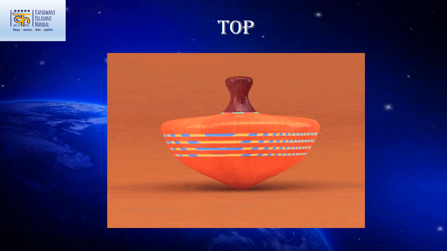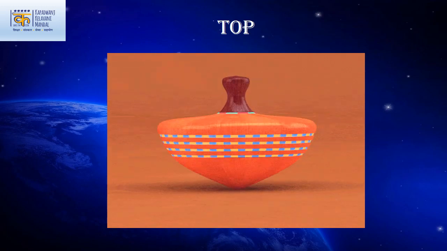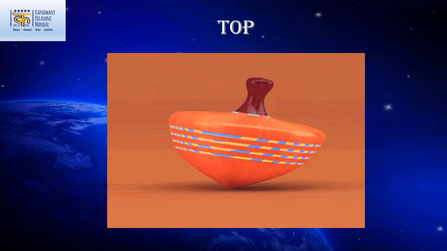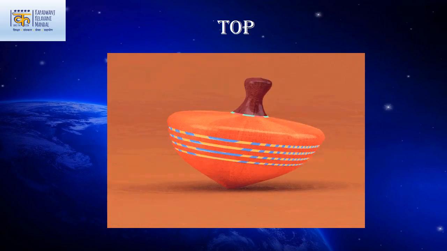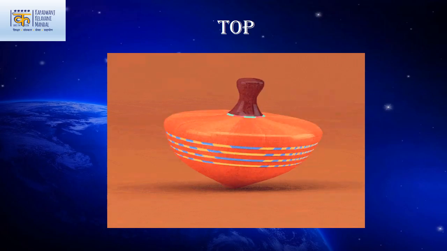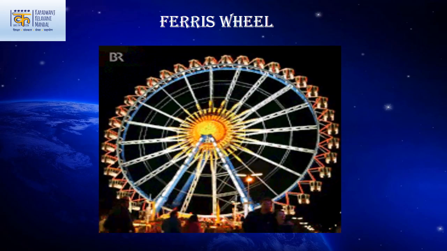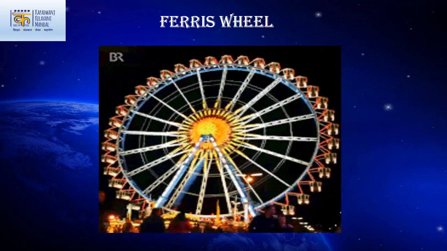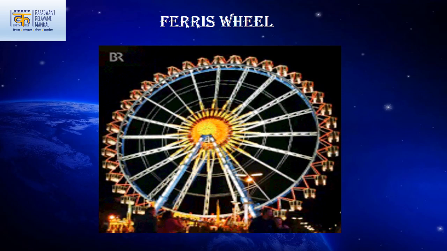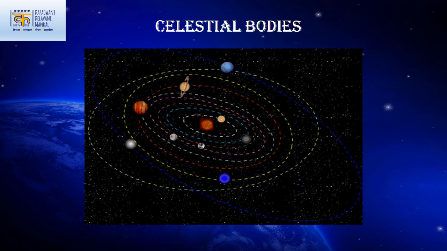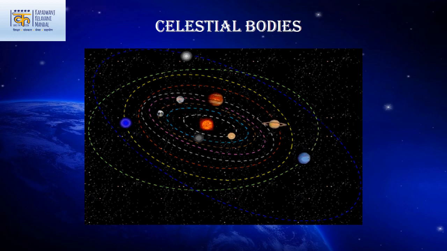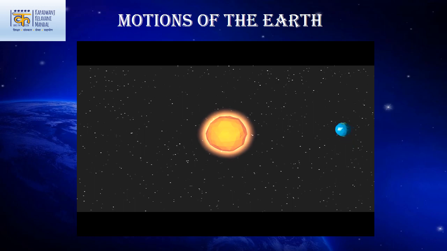Have you noticed that the toys that you play with, such as tops and discs, rotate on their own axis? Similarly, our earth too rotates on its axis. You must have taken a ride in a Ferris wheel in fairs. While the seats rotate around their axis, they also revolve in a circular manner. Like other celestial bodies, the earth also moves in two ways, rotation and revolution. The earth rotates on its own axis and also revolves around the sun. The moon and the earth are constantly in motion.